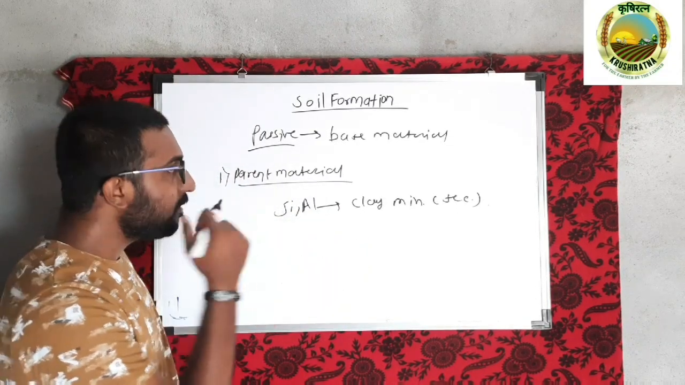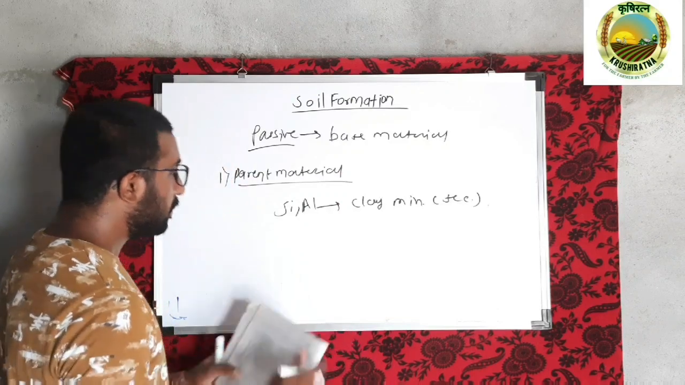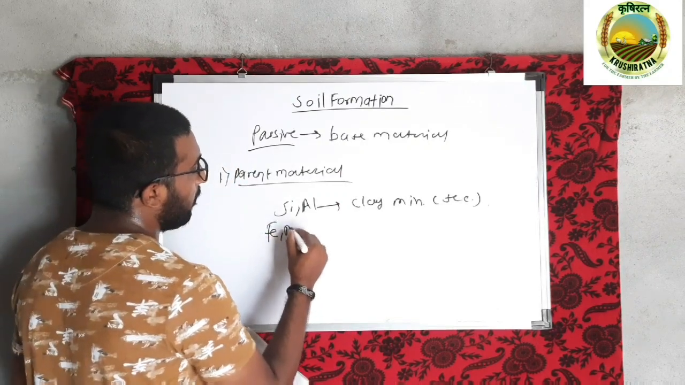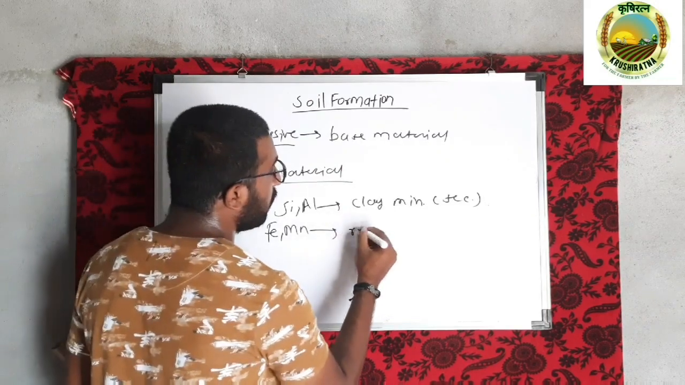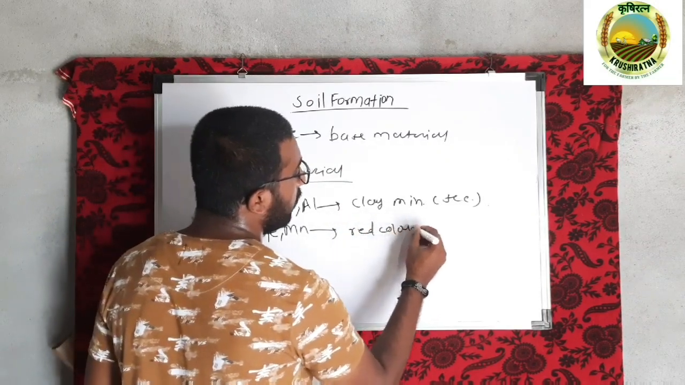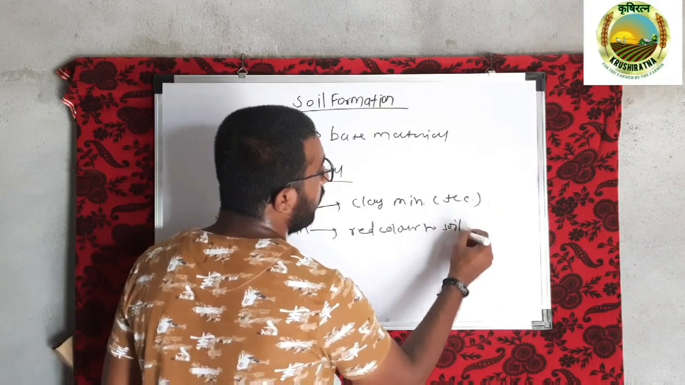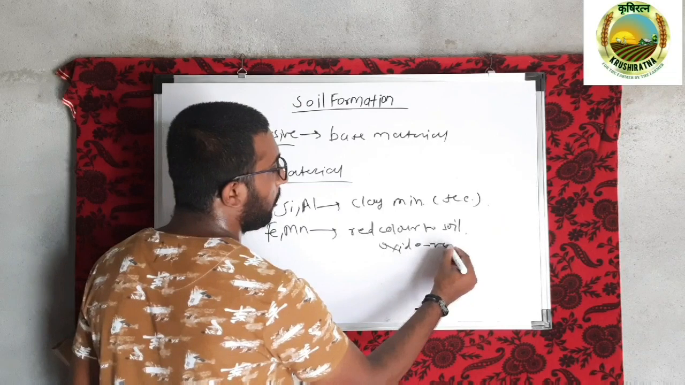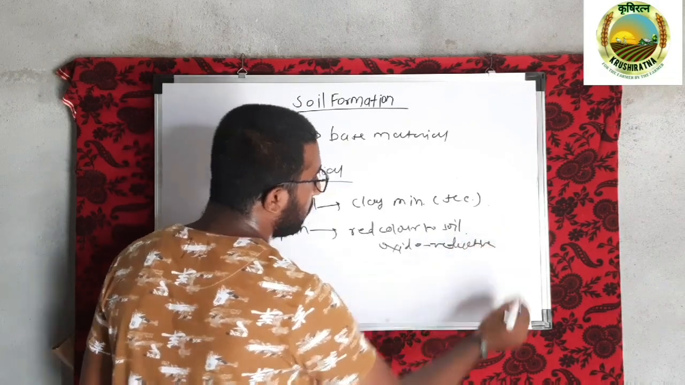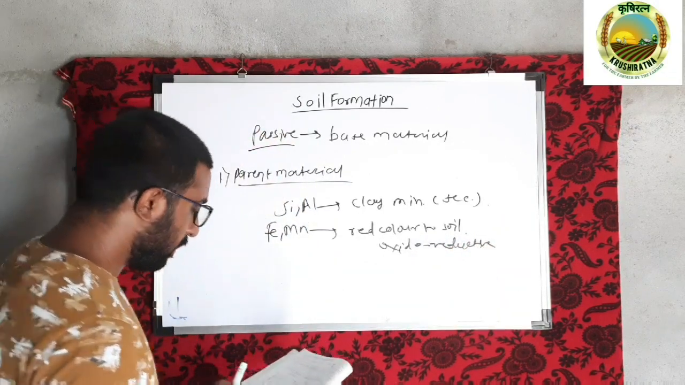We will discuss it in detail in our next lecture. If ferrous and manganese elements are there, then they impart red color to the soil. Also, they take part in the oxidoreductive reactions in the soil.